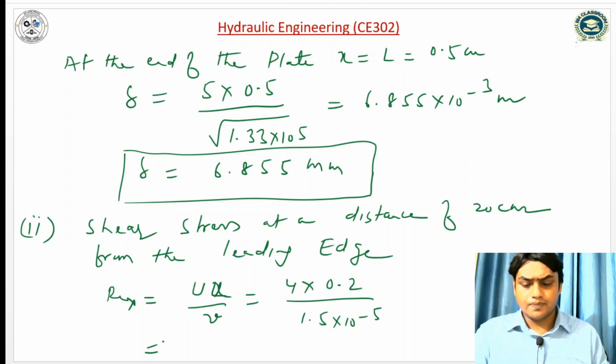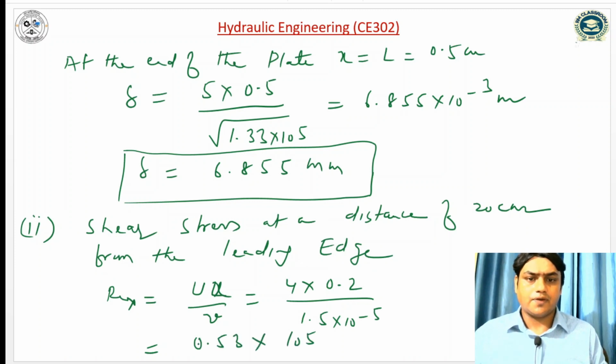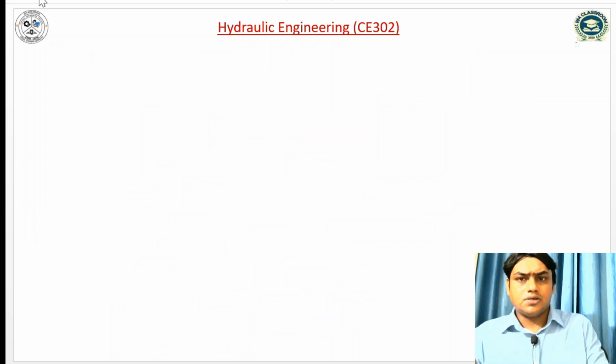So it is coming 0.8 divided by 1.5 into 10 to the power minus 5. So it is coming 0.53 into 10 to the power 5. So we can compute the